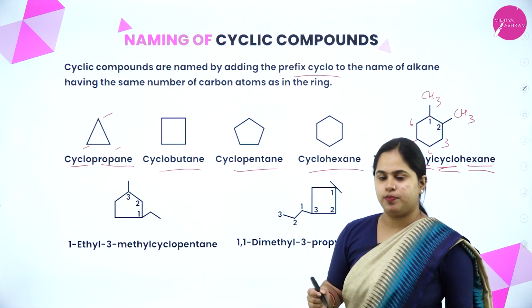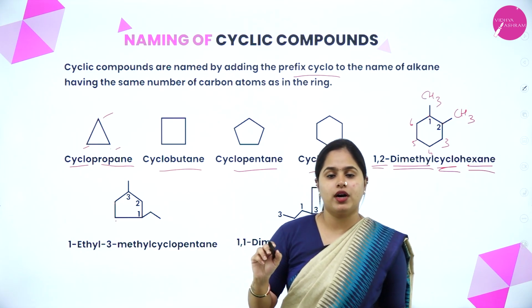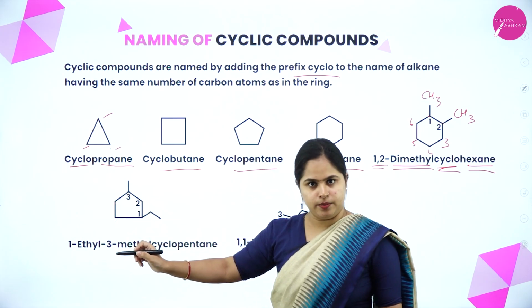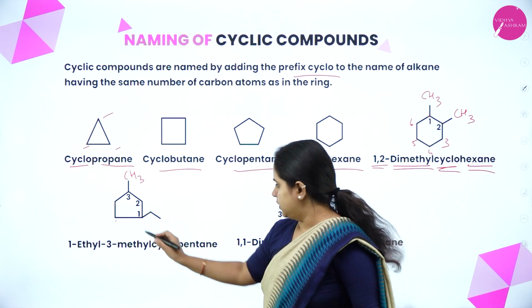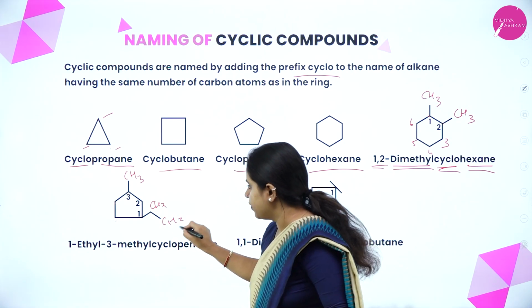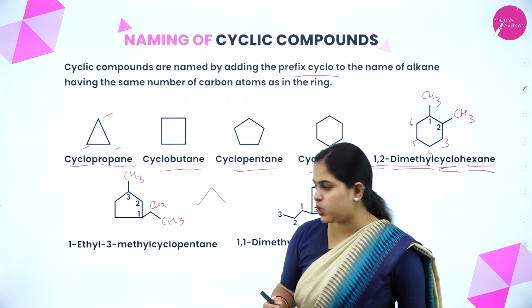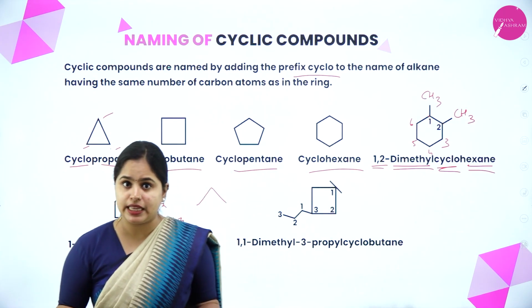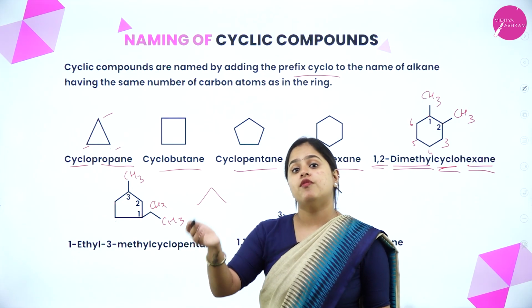Now moving on to the next one. How many carbon atoms are there? 1, 2, 3, 4, 5. So your root word will be pent. There is a cyclo group here and a substituent here. There is a methyl group here. And what is present here? This is an ethyl group, right? This part is CH2 and this is CH3, so it is an ethyl group. We studied before that if an ethyl group and a methyl group are there, ethyl gets more preference. So from where do I have to start naming?